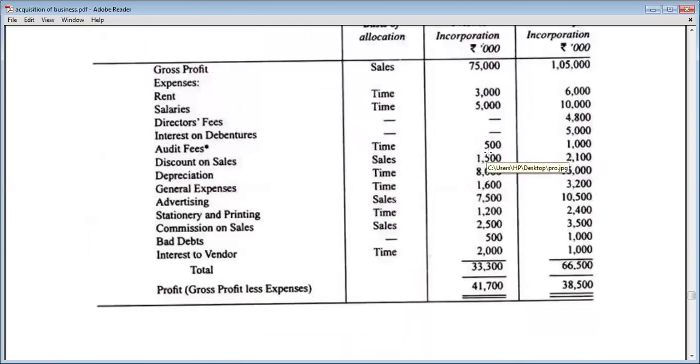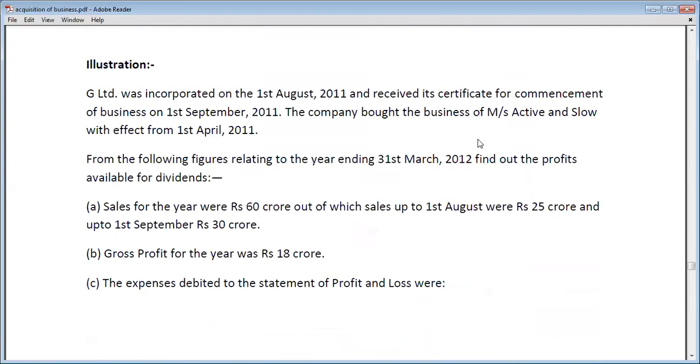Now let's move on. First we will calculate the time ratio and sales ratio. G Limited was incorporated on 1st August 2011 and received its certificate of commencement of business on 1st September 2011. Since it had not yet received the certificate, the pre-incorporation period will be considered till 1st September 2011.